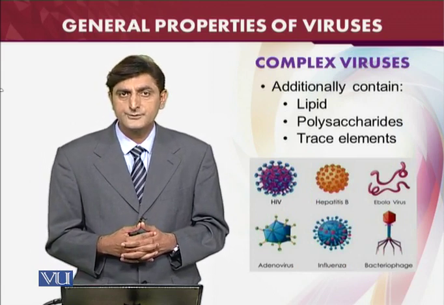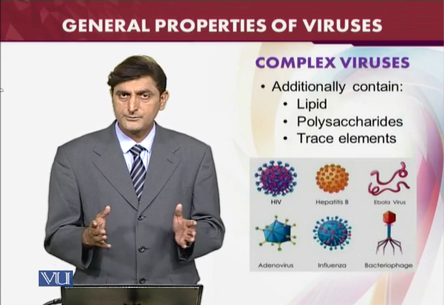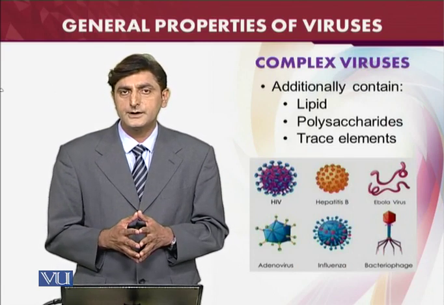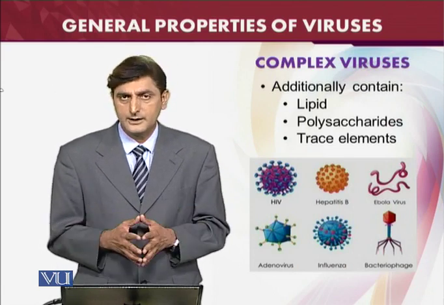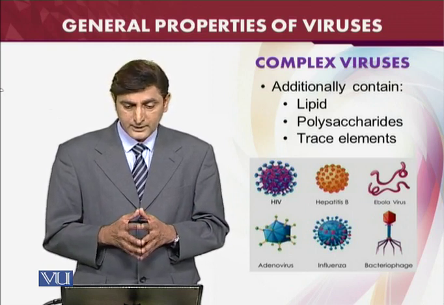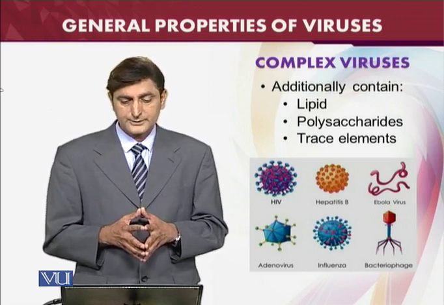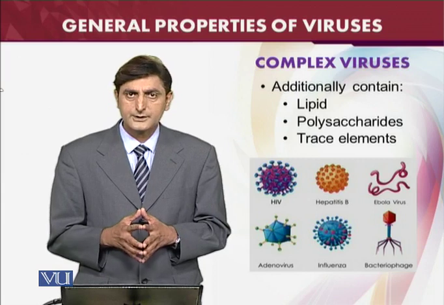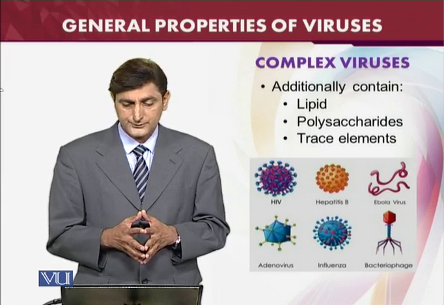After the simple viruses, there are some complex viruses. The simple viruses only contain protein and nucleic acid, either DNA or RNA. However, lipids, polysaccharides, carbohydrates, and trace elements can also be present in the complicated viruses.